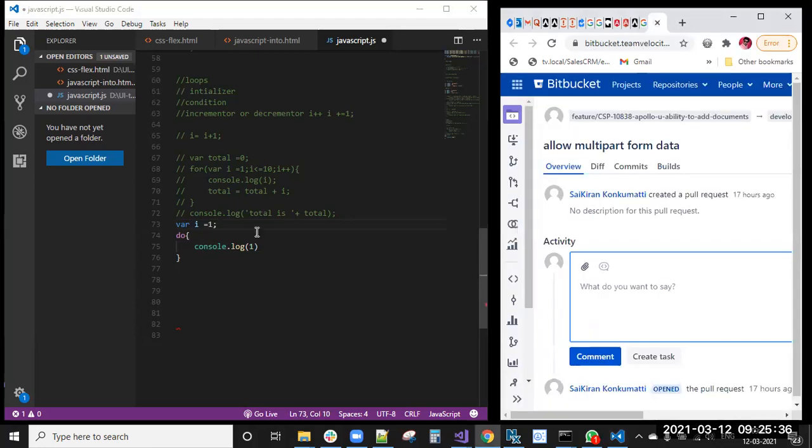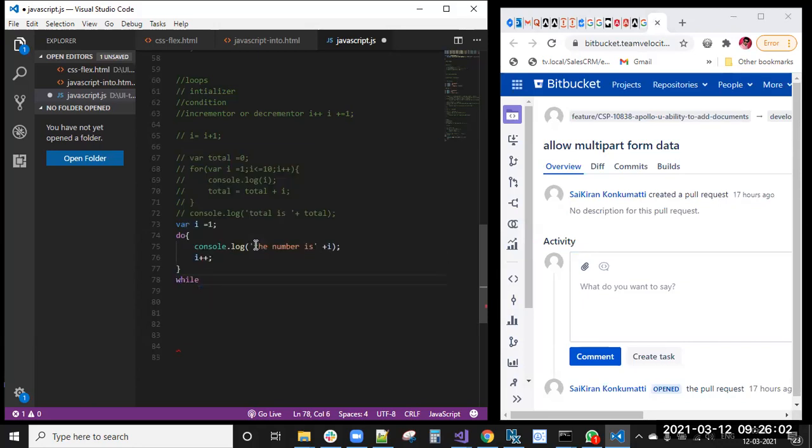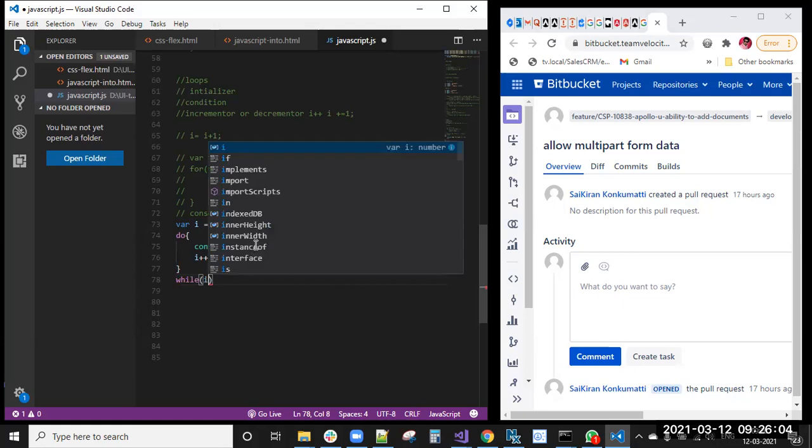So what I'm doing: do console dot log, the number is plus I. Here I plus plus is done, and next, while it will check I less than 5.